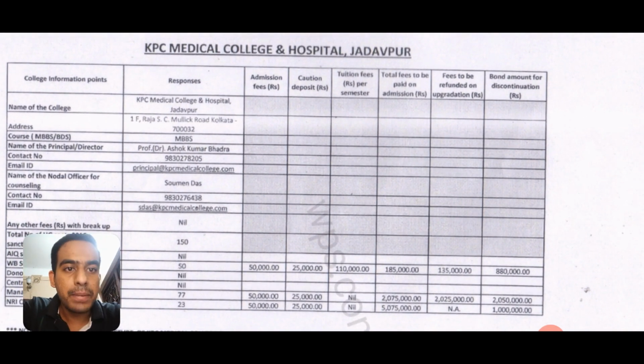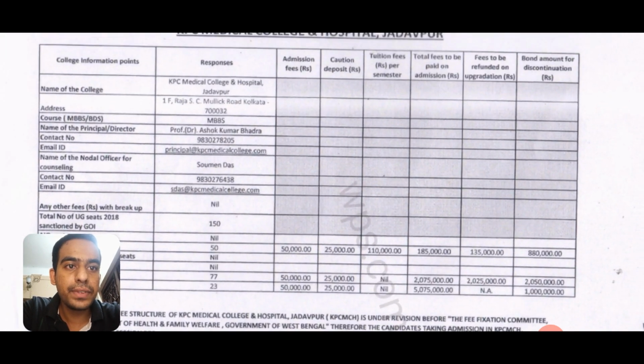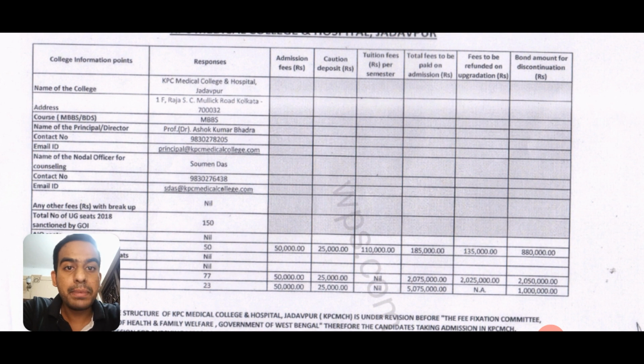Okay, so admissions fees for all the quotas, that is state, NRI and management, is 50,000. That is same for all. And let me mention here that the admission fees is the fees which is not refundable. Okay, so this fees won't be refunded.